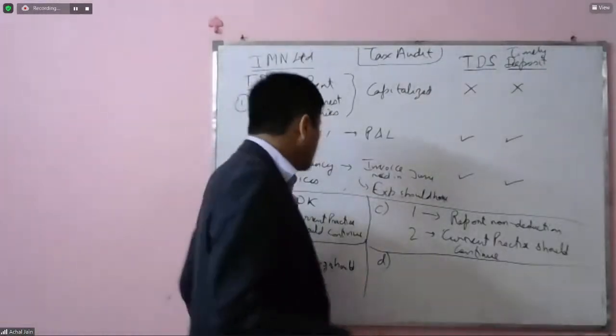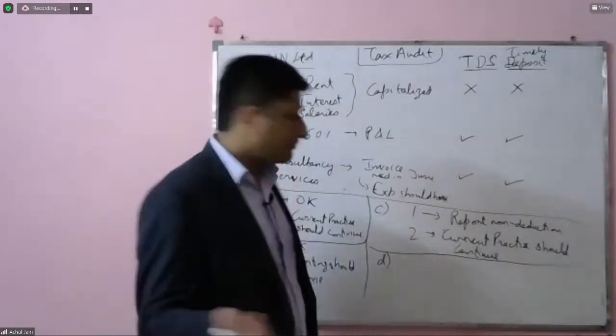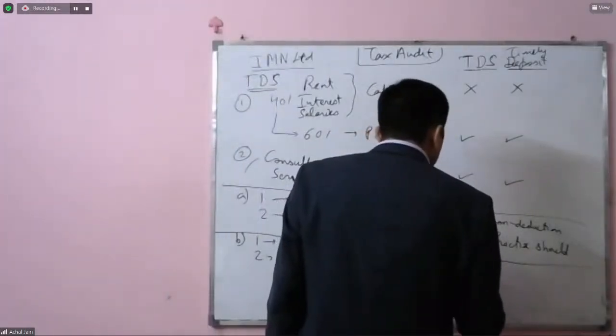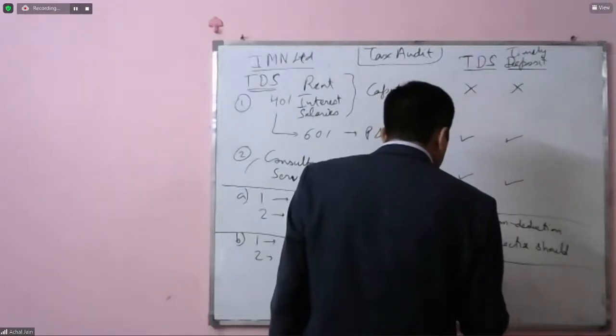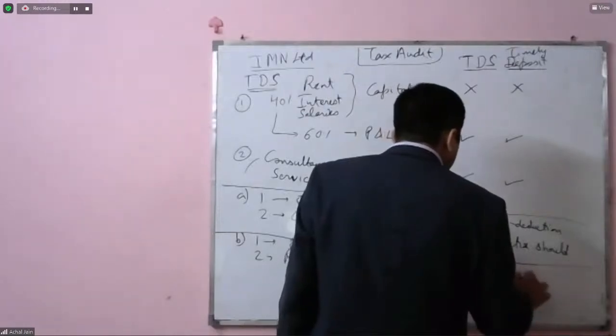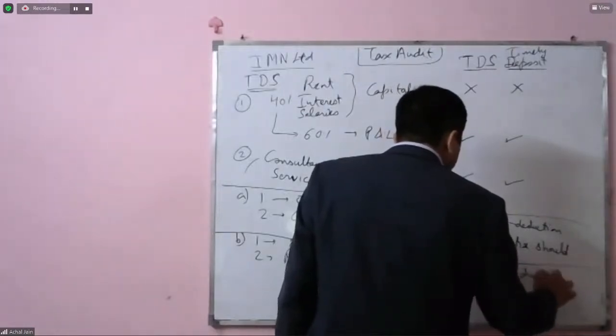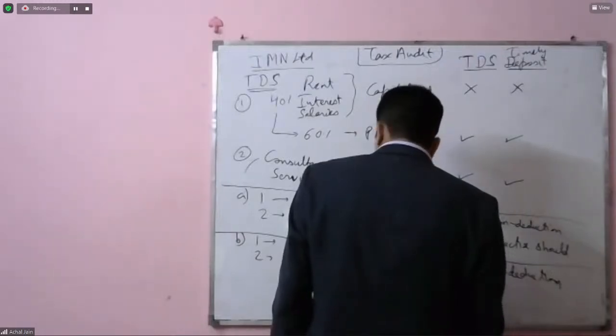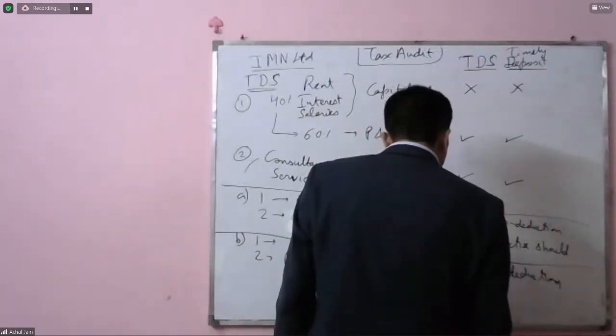Option number D is to change everything. Means 1, report non-deduction, which doesn't seem to be in line with the practicality of things. Number 2, reporting should be done.